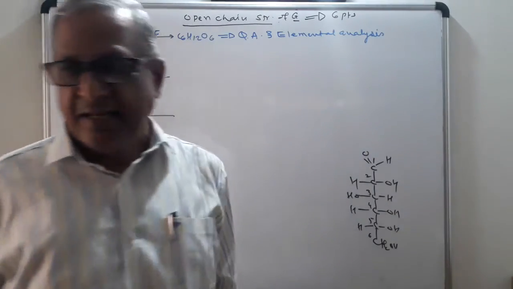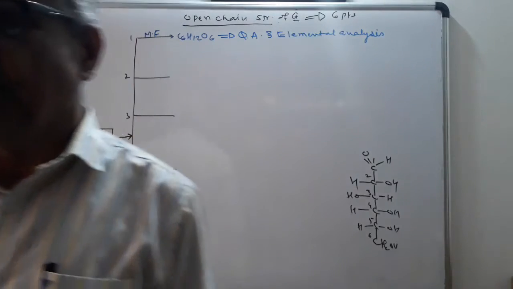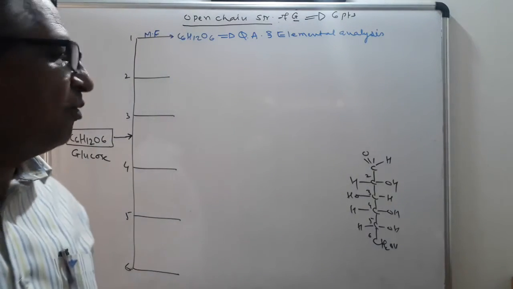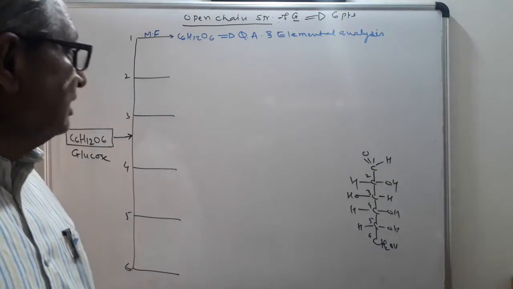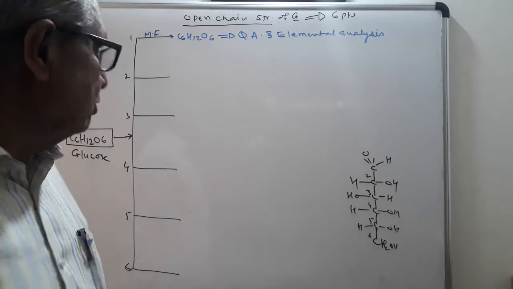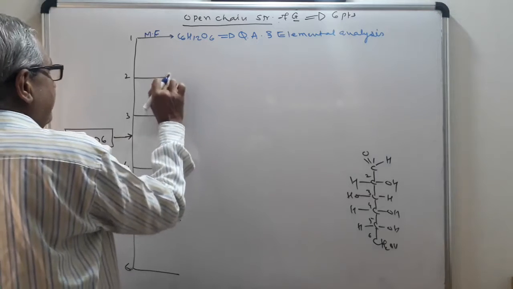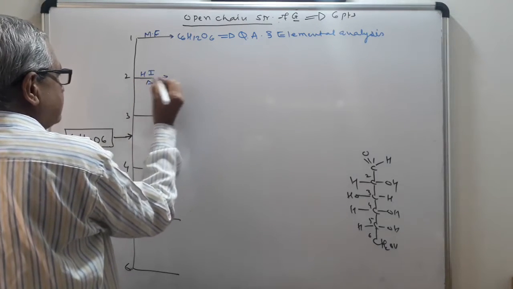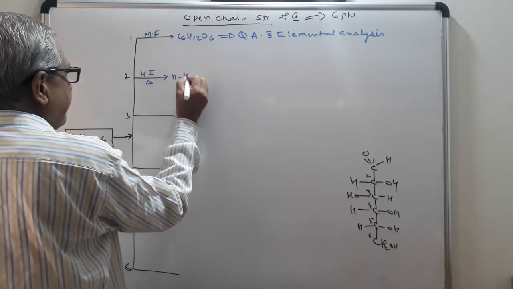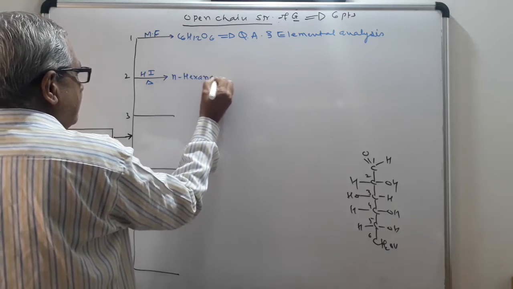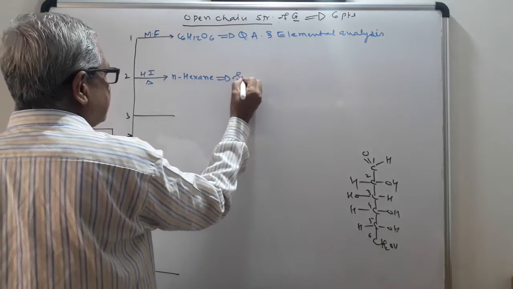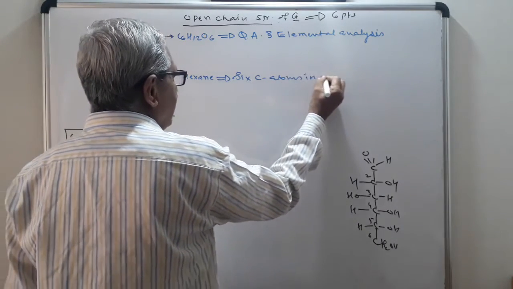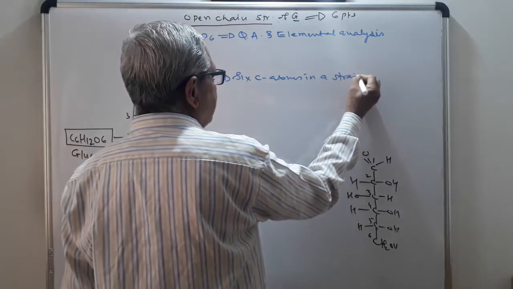The elemental analysis, qualitative and quantitative analysis indicates that the molecular formula of glucose is C6H12O6. Second point: when it is heated with HI, it gives n-hexane. It indicates it contains 6 carbon atoms in a straight chain.